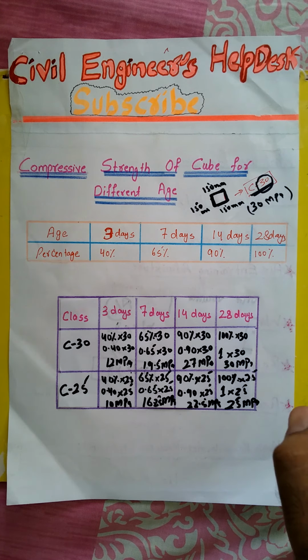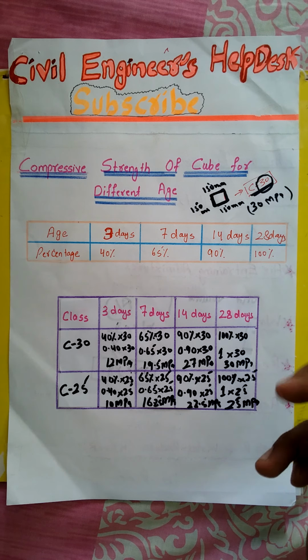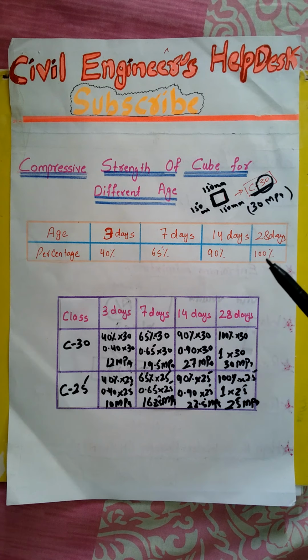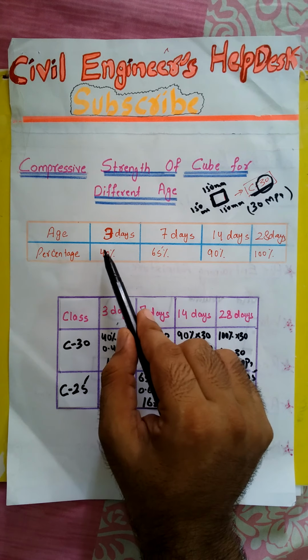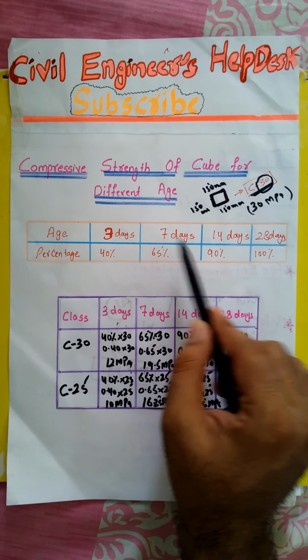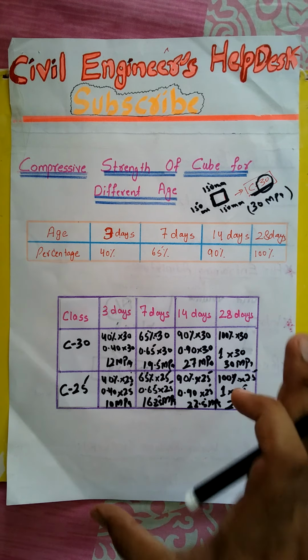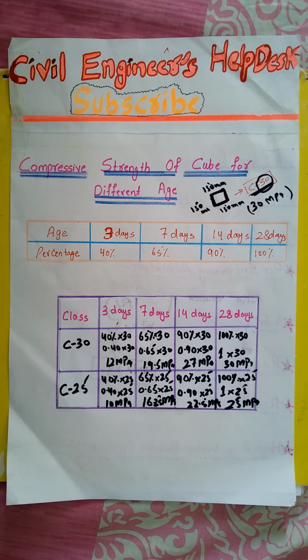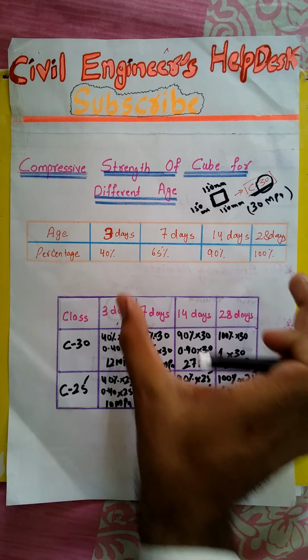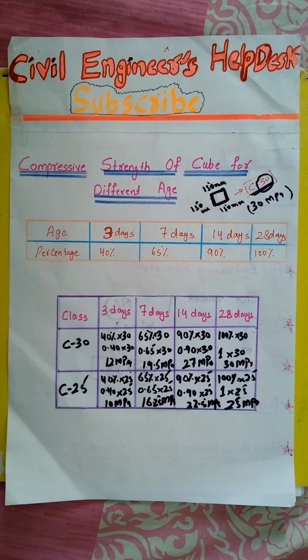So viewers, I hope that you understand all these things. Remember one thing: you must remember these factors, these percentages. If you remember these percentages, you will not feel any difficulty. After understanding this, you can calculate or determine the strength of any cube for any days if you remember this chart. These are the ACI recommendations.